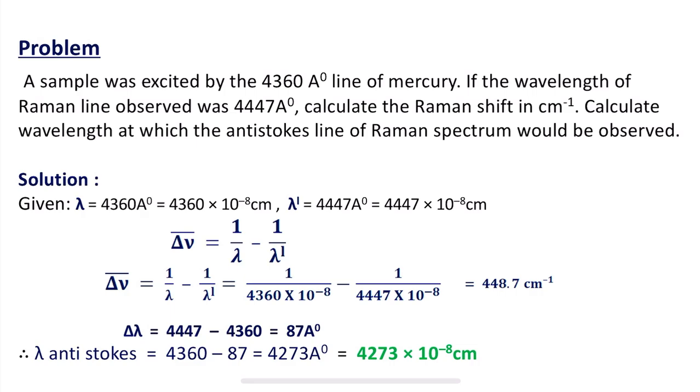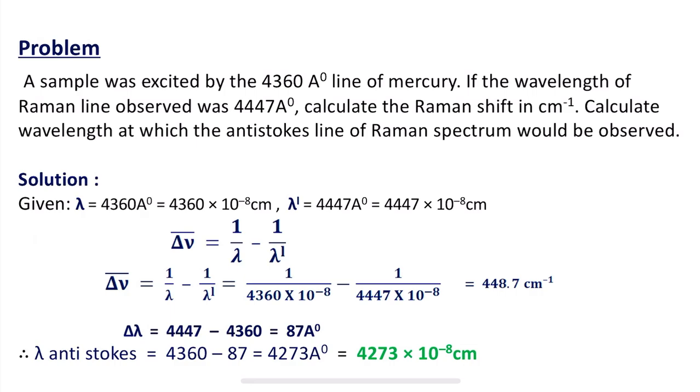Now we are asked to calculate the difference in wavelength, delta lambda. Delta lambda is equal to lambda dash minus lambda, that is 4447 minus 4360, which is equal to 87 Armstrong. Therefore, the wavelength at which the anti-Stokes lines of the Raman spectrum would be observed is 4360 minus 87, which is equal to 4273 Armstrong, or 4273 into 10 raised to minus 8 centimeters.